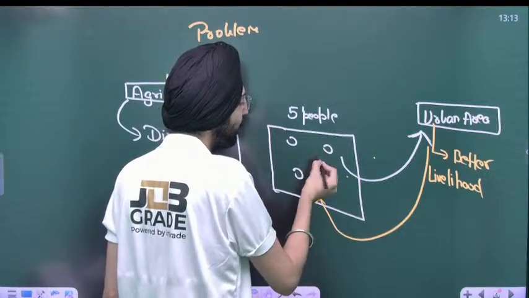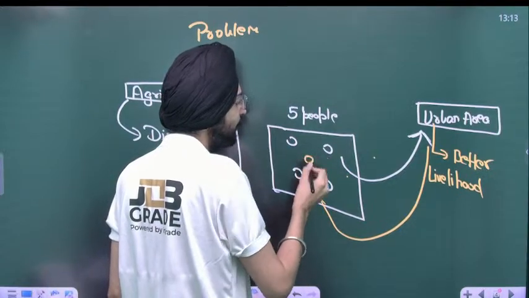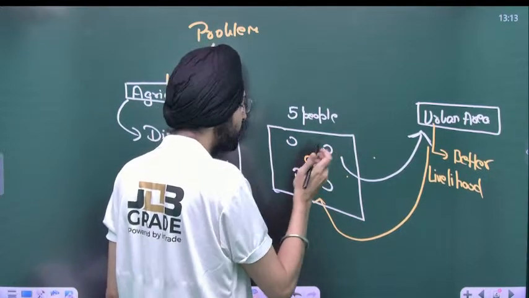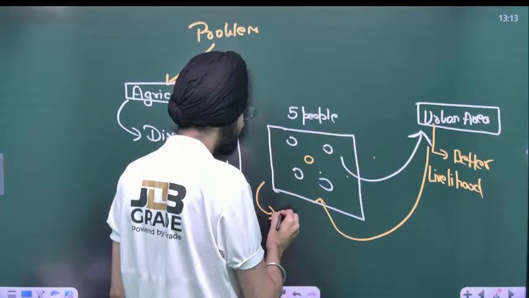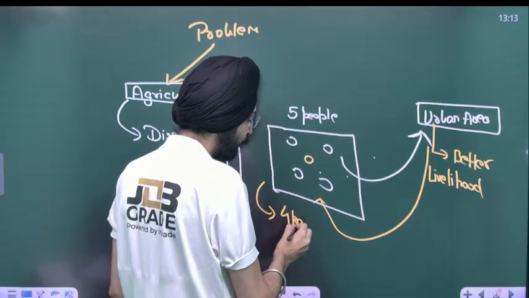So he joined his family. Now there are 5 members. Before him, there were 4 members and they were producing 4 kg of tomato.